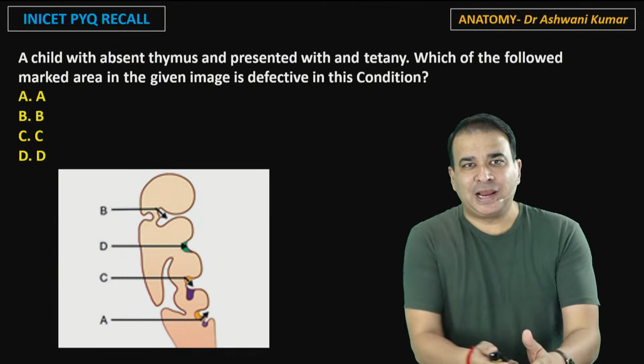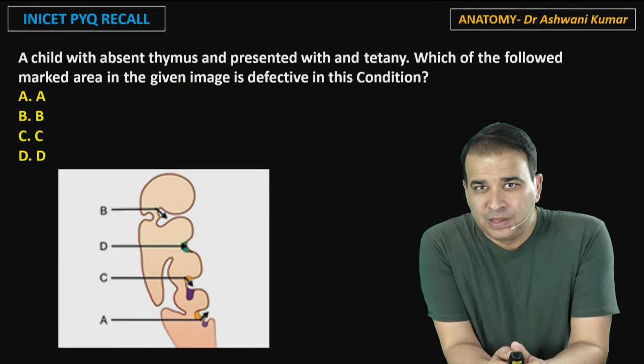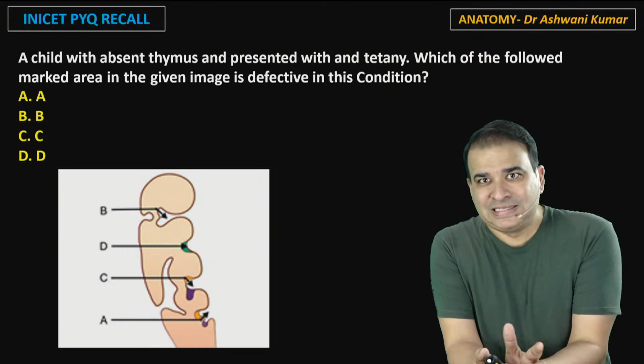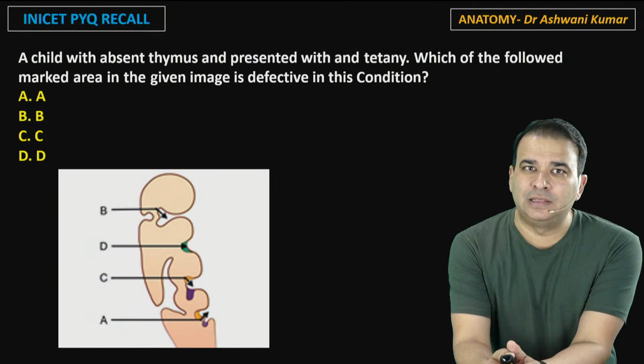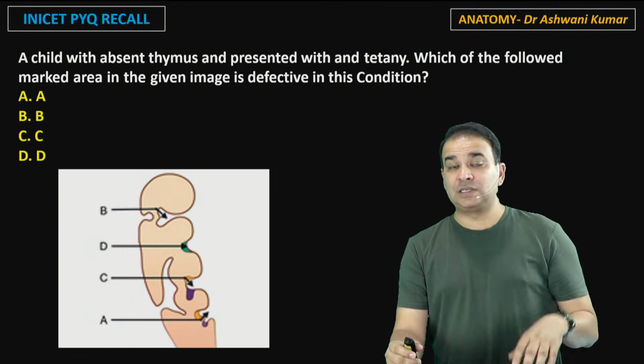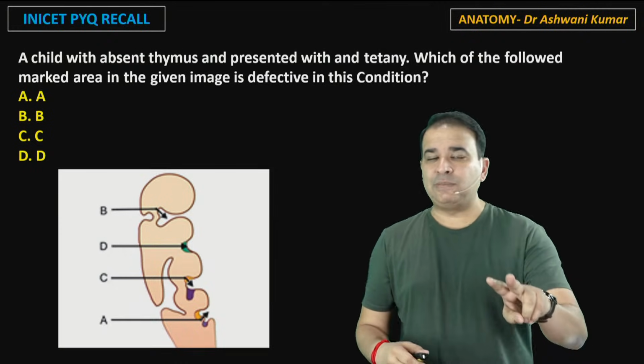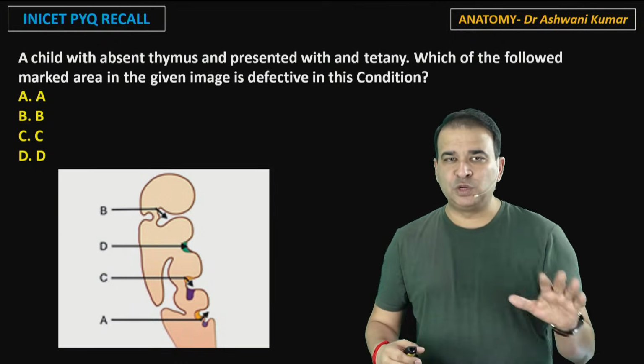Okay. Next question. A child with absent thymus presents with tetany. Which of the following marked areas in the given image is defective in this condition? This is again a question asked twice, both times an image-based question, and it's a question of pharyngeal arches.